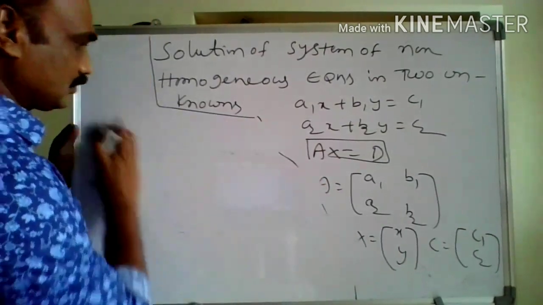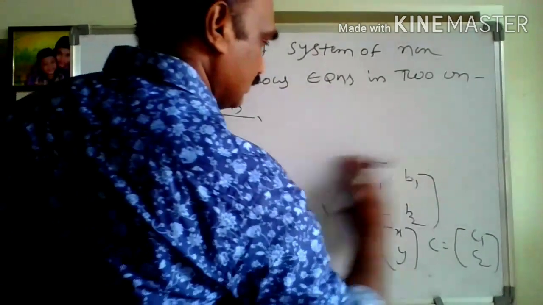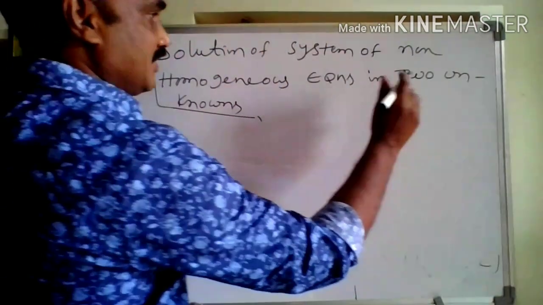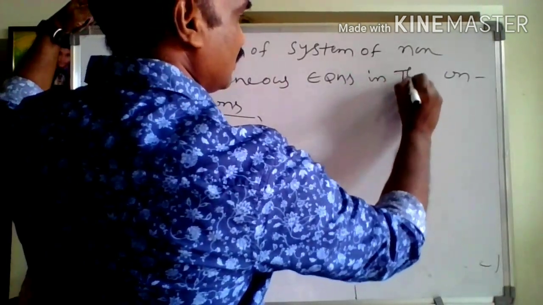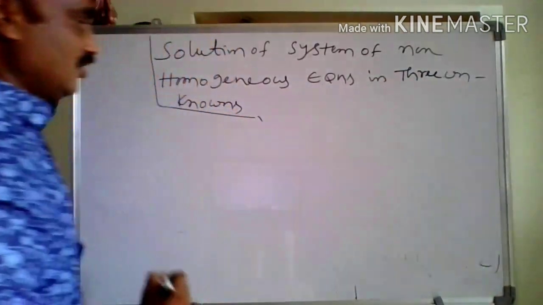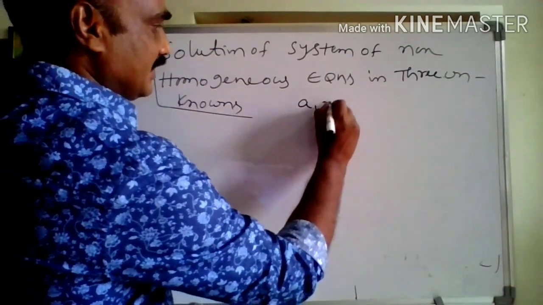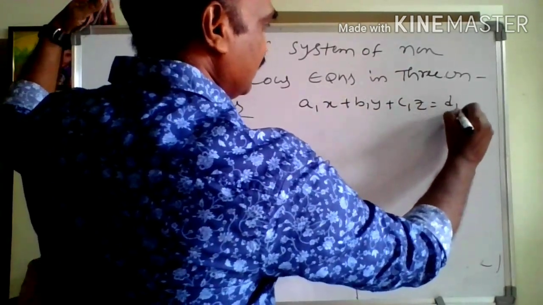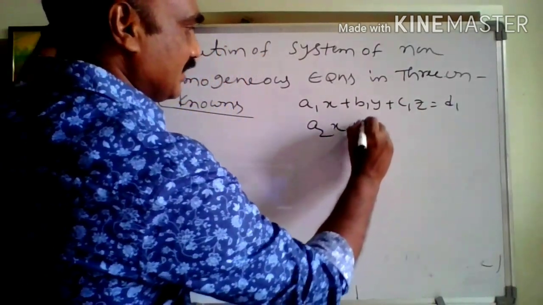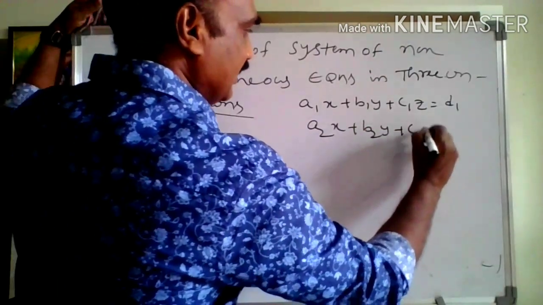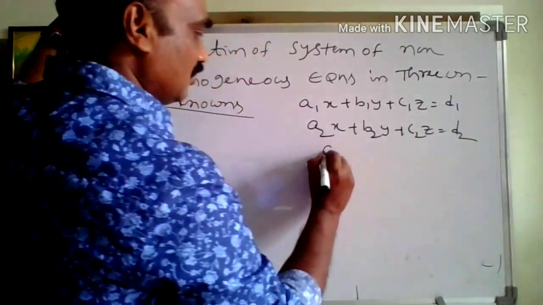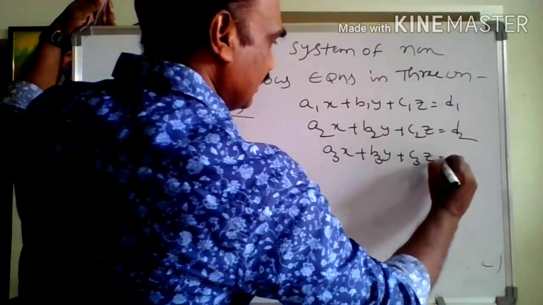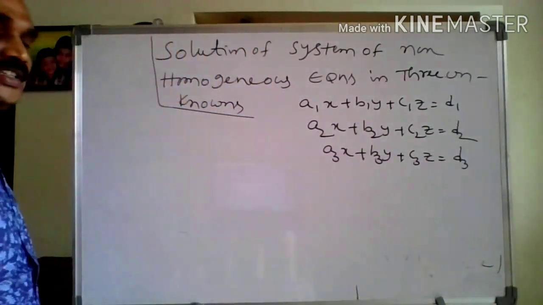Next, solution of system of non-homogeneous equations in three unknowns. So the equations are a1x plus b1y plus c1z is equal to d1. Second equation a2x plus b2y plus c2z is equal to d2. Third equation a3x plus b3y plus c3z is equal to d3.